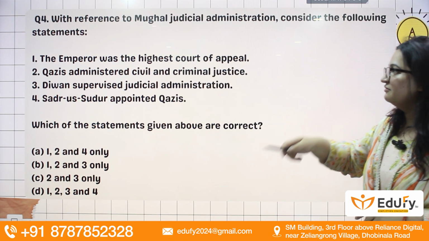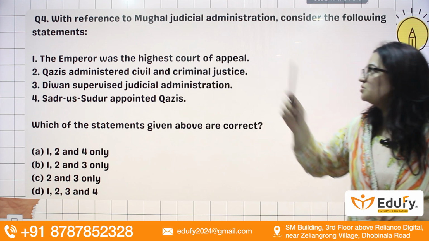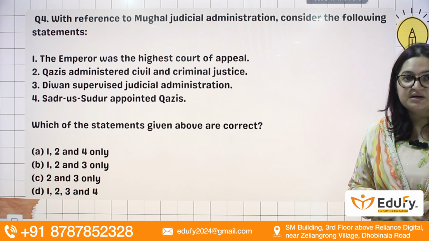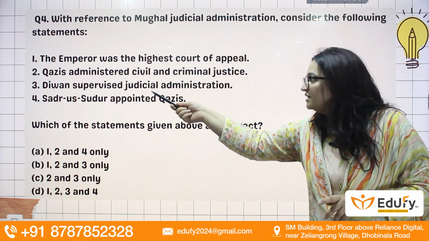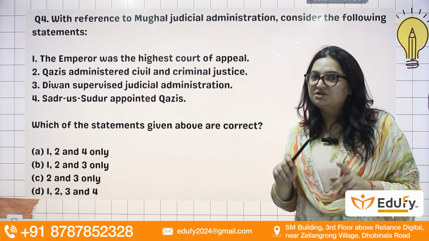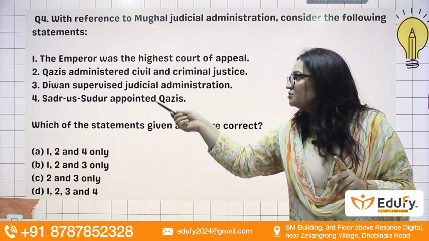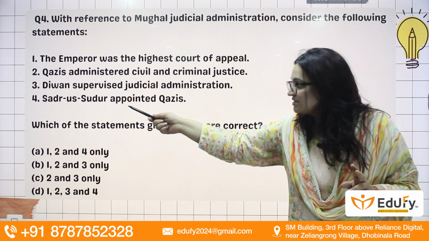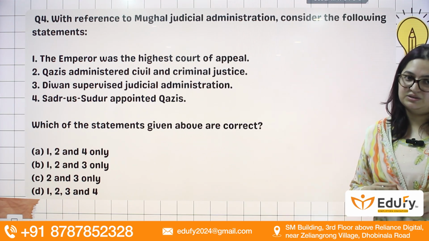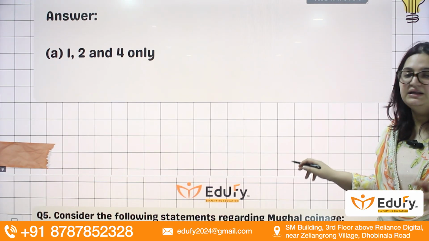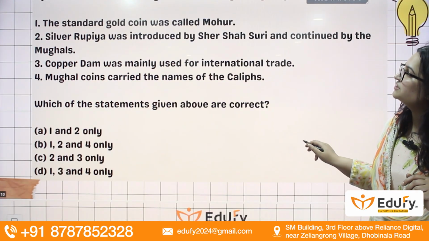Coming to the next question, with reference to Mughal judicial administration. Consider the following statements. First, the emperor was the highest court of appeal, right? Qazis administered civil and criminal justice. This is also correct. Diwan supervised judicial administration. No, Diwan was on the revenue side of personnel, so not judicial administration. Sadar or Sudur appointed Qazis. So this is also correct. Answer will be 1, 2 and 4 only. That is A.